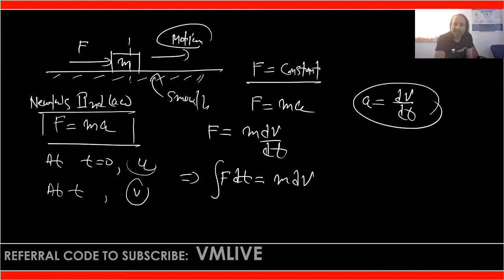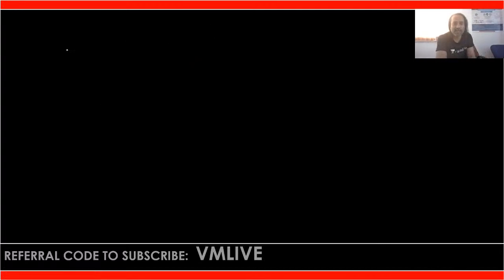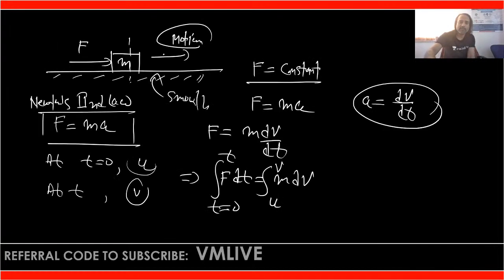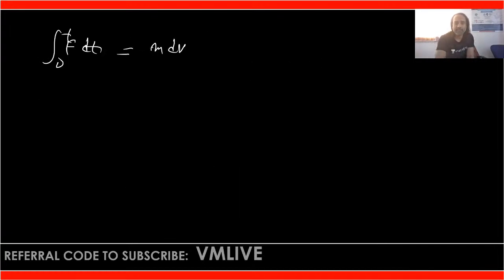Is that clear? Then integrating both sides, from t is equal to 0 to t, where the velocity goes from u to v. I'm moving to the next page and writing the same equation: the integral of F dt from 0 to t is equal to the integral of m dv from u to v. Is that clear, everyone? Please respond. Are you getting my point? Is there any doubt, anyone?